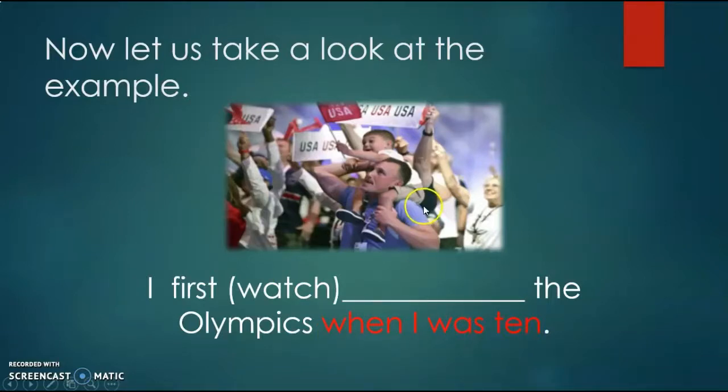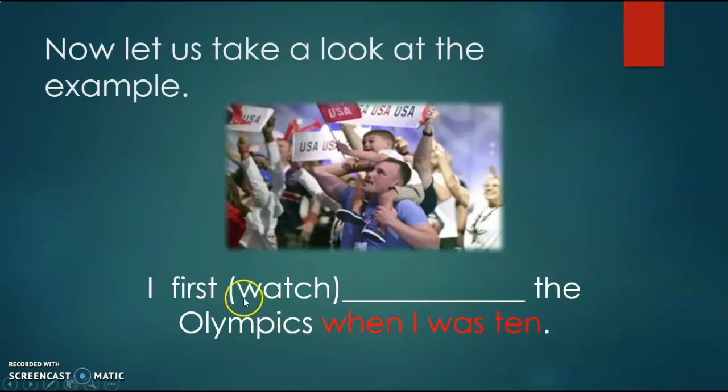Meaning by now, this little boy is no longer 10 years old, so he probably became an adult already by 2021. So "when I was 10" is another time expression that we use to indicate something that already happened in the past.